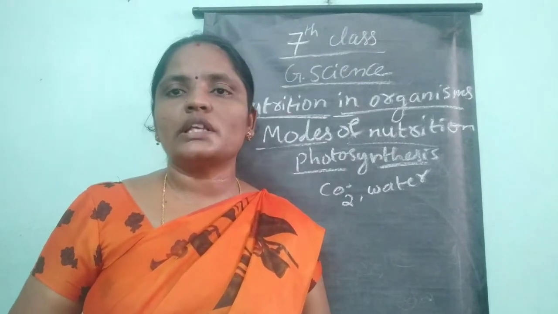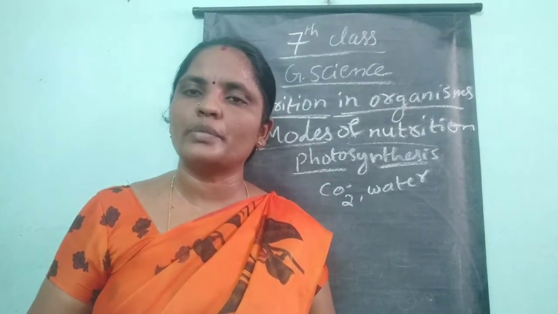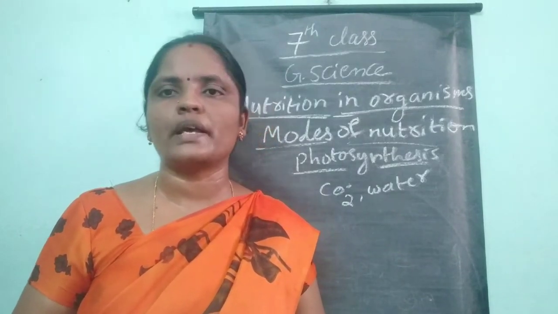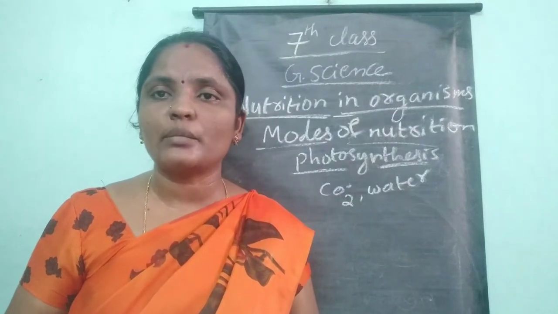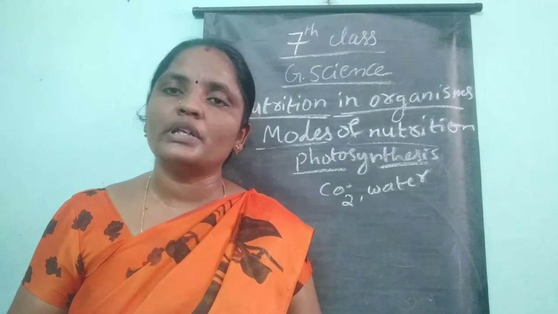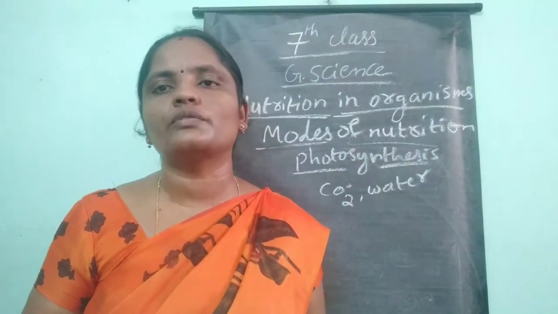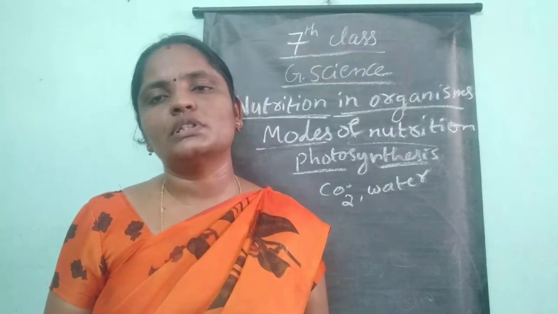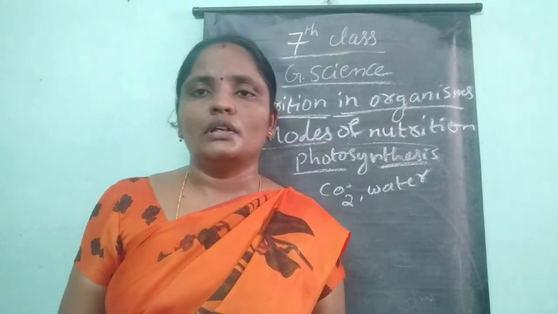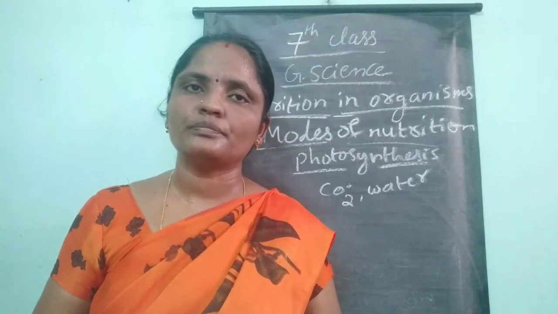Based on this table you have some questions. What are the raw materials required for the preparation of food by the green plants, which gas is taken by the plants during this process, and name the food material that is formed in the plant. Next, what do you conclude from the above information? These are the questions based on the table that you have to answer.